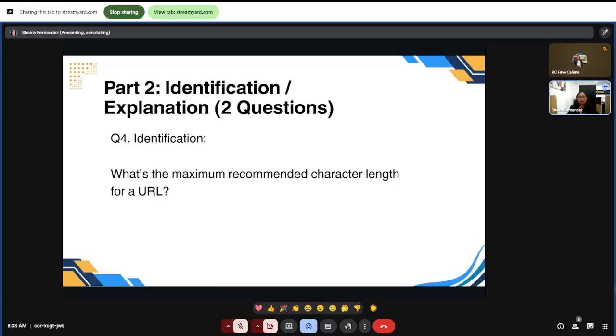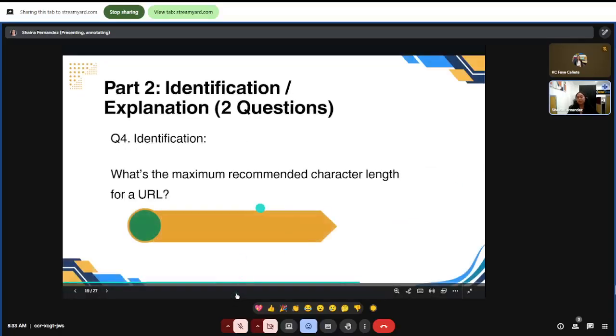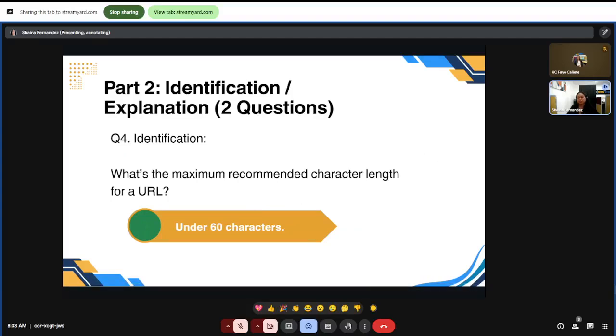Okay, so let's reveal the correct answer. The maximum recommended length is under 60 characters. So some of you are still correct, because 50 to 60 is still under 60. You guys are correct. Thank you so much for participating. So let's proceed with the next one.